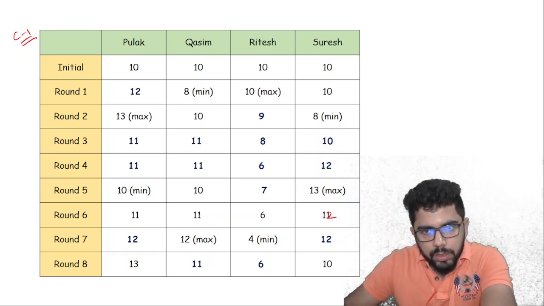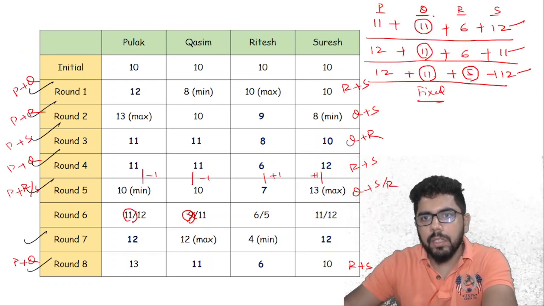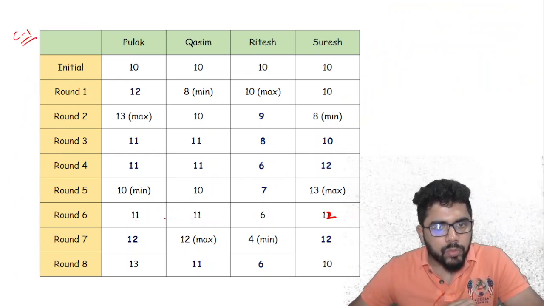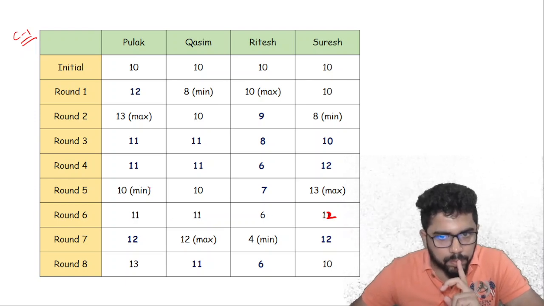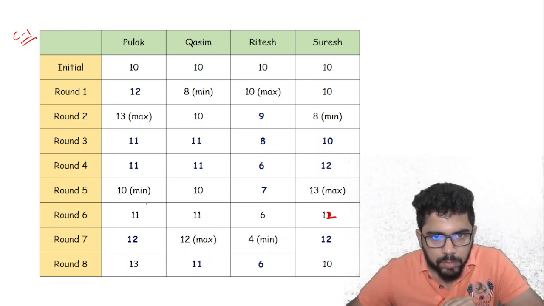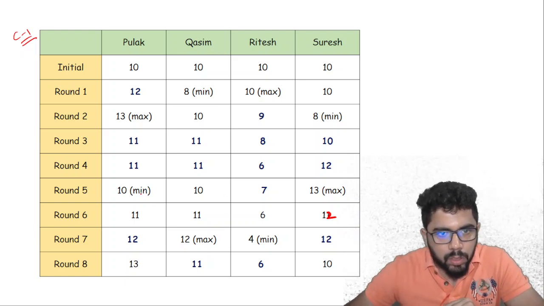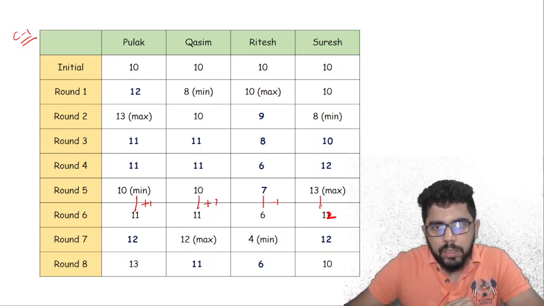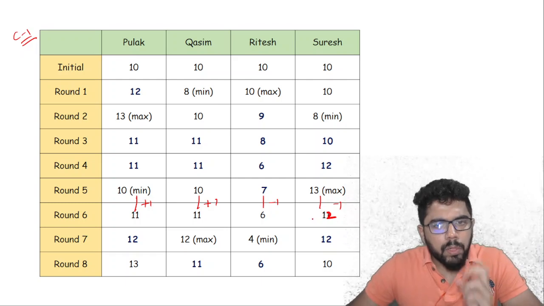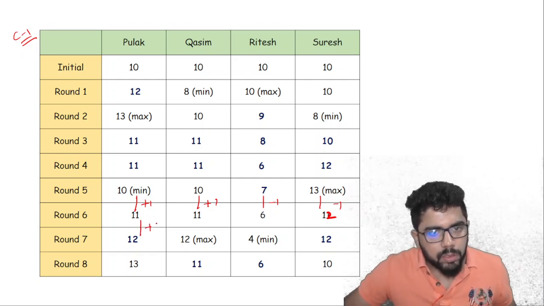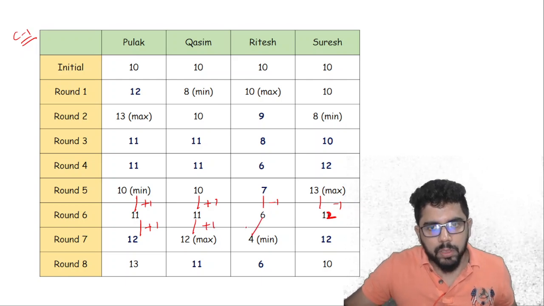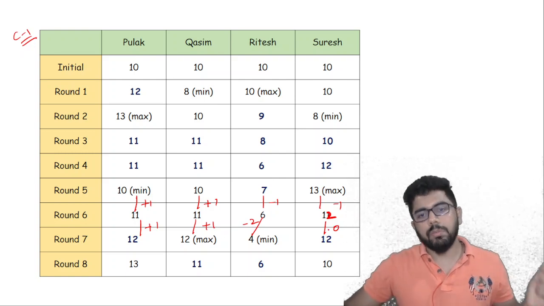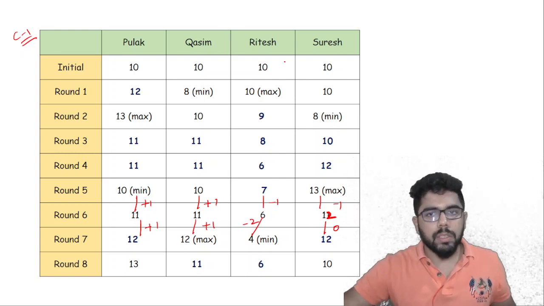So this is not 11. Suppose this is 12. 11, 11, 6 and 12. Suppose I'm taking this case. If you look at this 11, 11, 6 and 12, this is a plus 1, this is a plus 1, this is a minus 1 and this is a minus 1. This is fine. But if I look at the next round, this is a plus 1, this is a plus 1, but this is a minus 2 and this is a 0. How is this possible? If there's a minus 2, there has to be a plus 2. So case 1 is not possible.